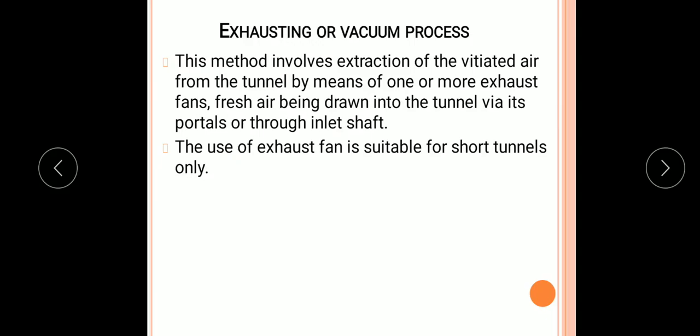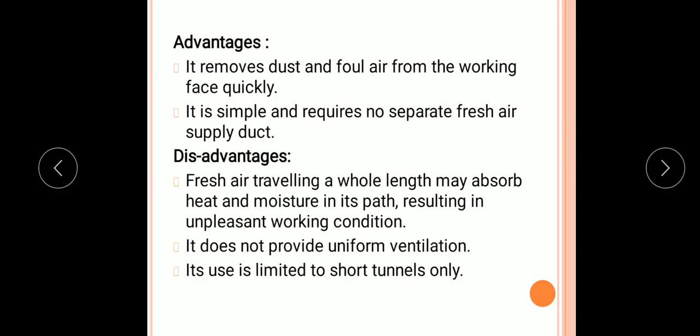This method involves extraction of the vitiated air from the tunnel by means of one or more exhaust fans, with fresh air being drawn into the tunnel via its portal or through inlet shafts. The use of exhaust fans is suitable for short tunnels only. The advantage of such a method is that it removes dust and foul air from the working face quickly, and it is simple and requires no separate fresh air supply duct.